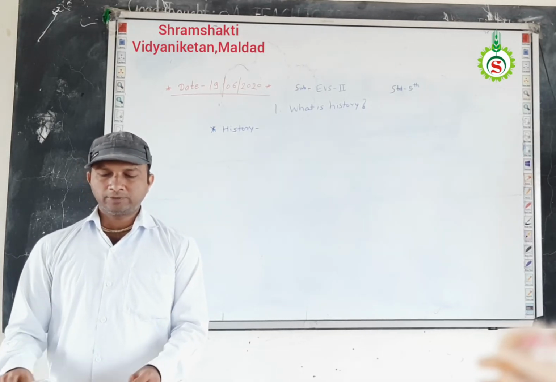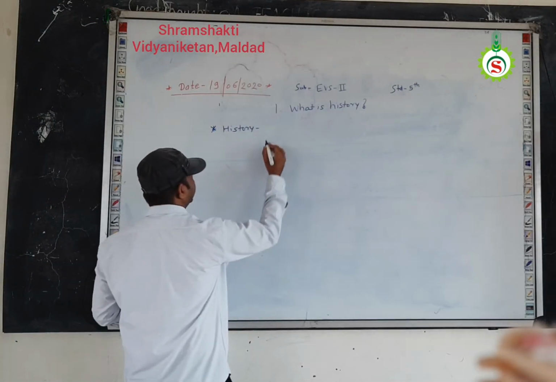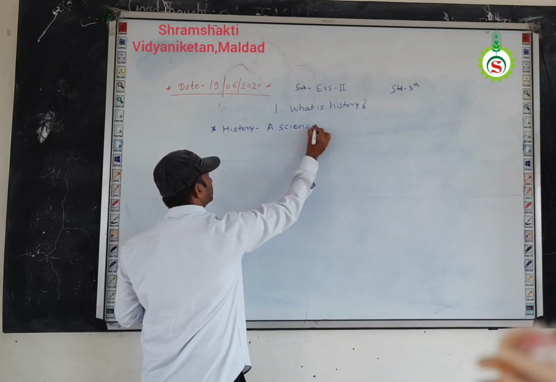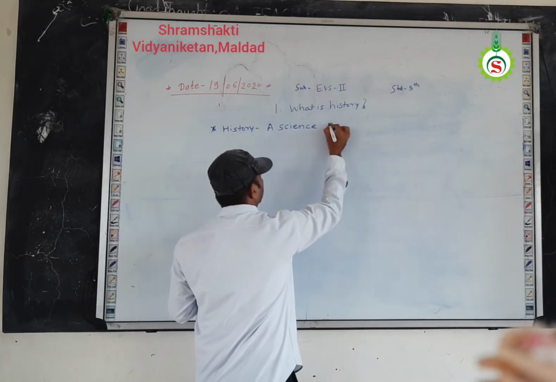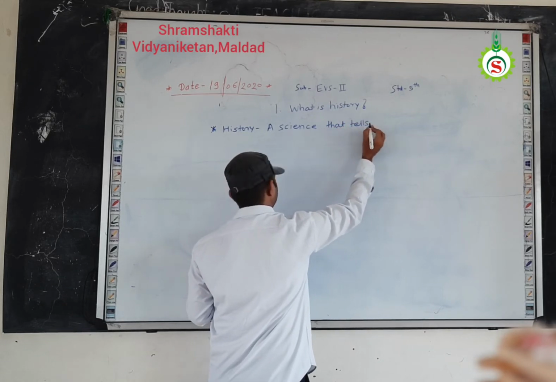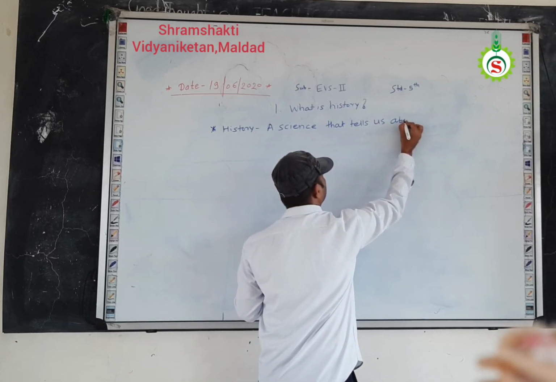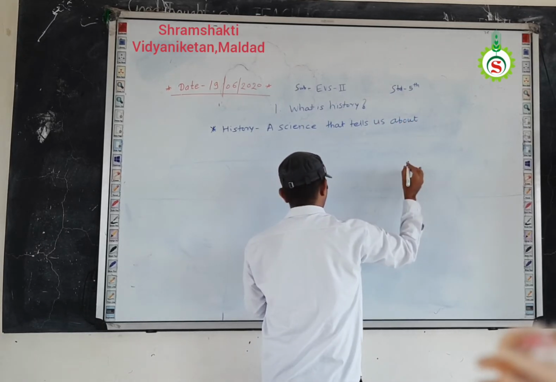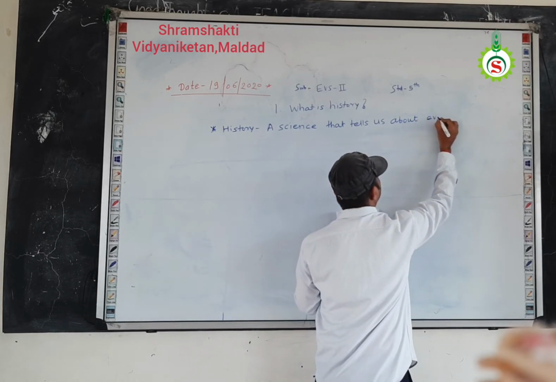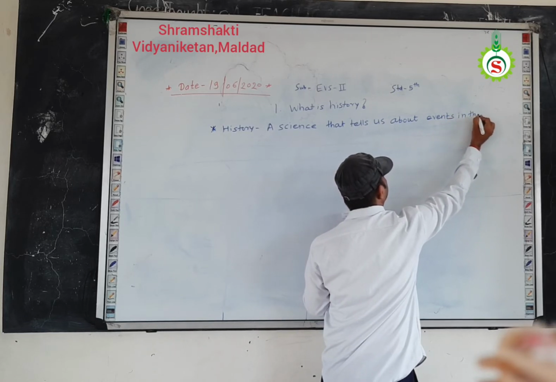Okay, so first we write this: a science that tells us about events in the past.